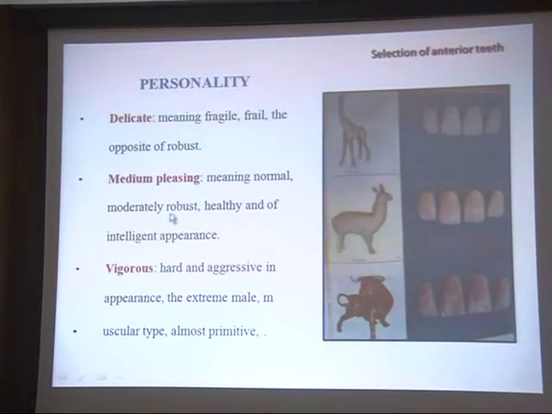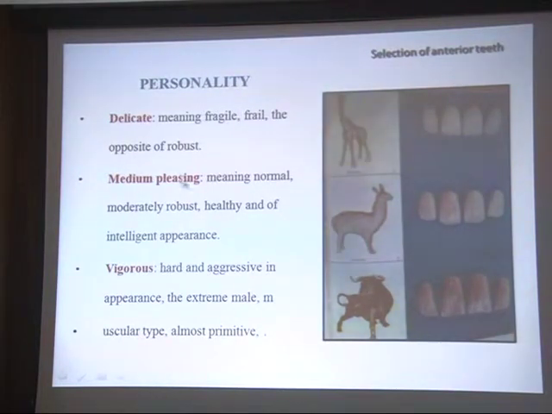The delicate, medium pleasing and the vigorous. The delicate meaning fragile, frail and opposite of the robust. This is the Aries. You can see the robust personality. The features of it can be determined through the shape of the teeth. Medium pleasing meaning normal, moderately robust, healthy and of intelligent appearance, the sheep. The vigorous, that is, the delicate one is fragile, frail and opposite of robust.